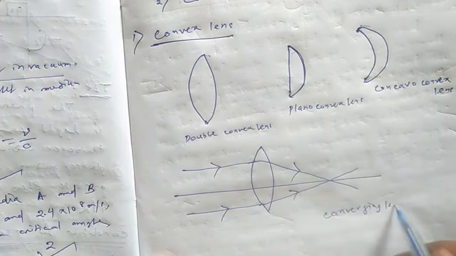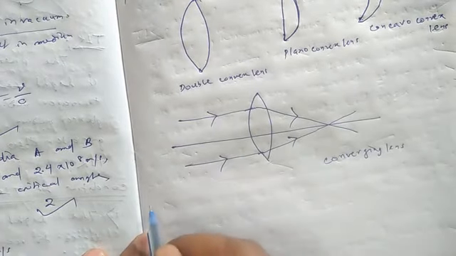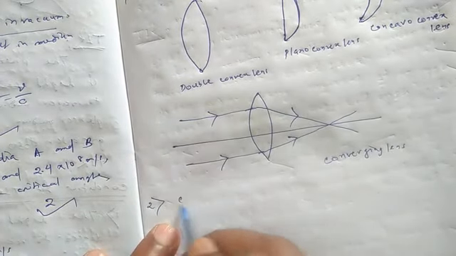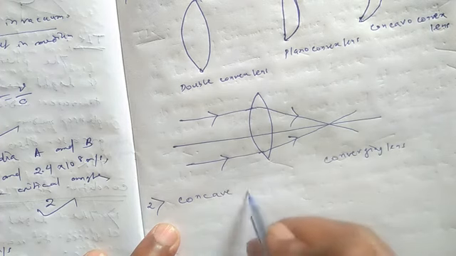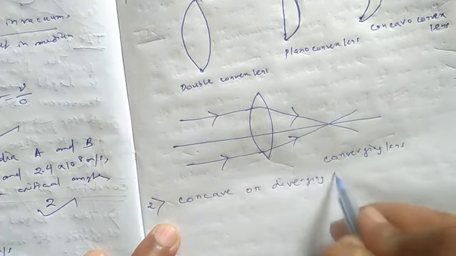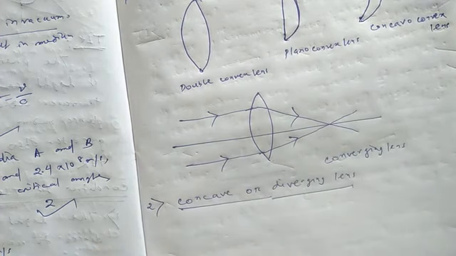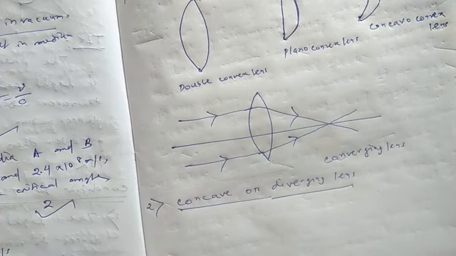Now we will discuss concave or diverging lens. This is the opposite of the convex lens. So what is a concave lens?